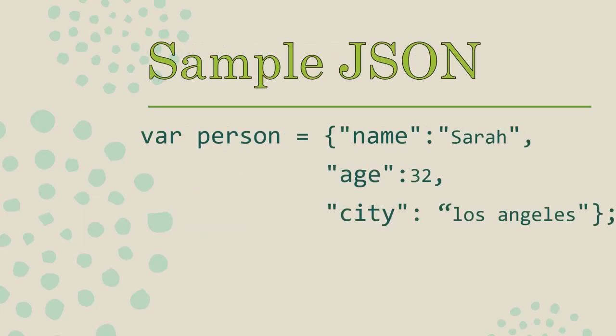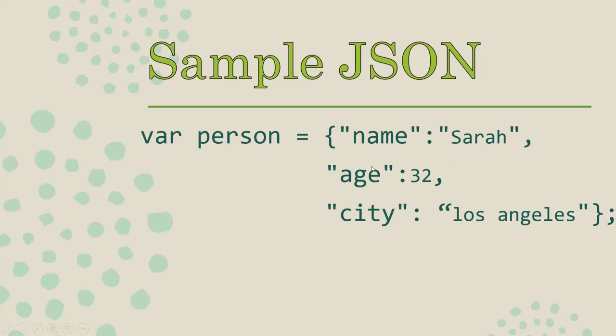This is a sample JSON. Here I am holding a person's values inside a person variable. I am giving name as Sarah, age 32, city Los Angeles. These are the details of the person named Sarah.